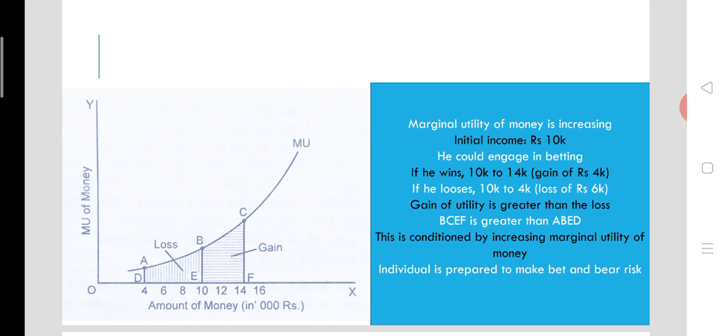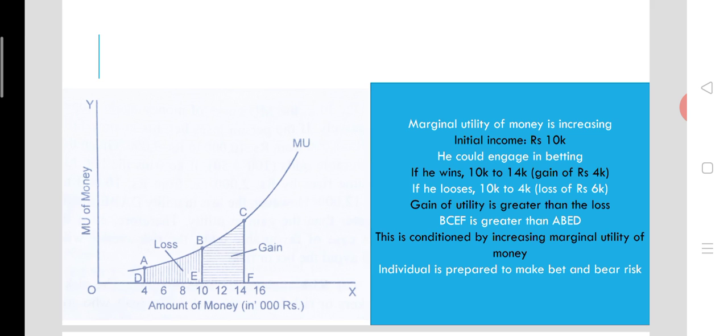If he loses the bet, he will lose 6,000 rupees. His income will come down from 10,000 rupees to 4,000 rupees. So in absolute terms, loss of money income is greater than the gain of money income. But here we have to look at the marginal utility of money.